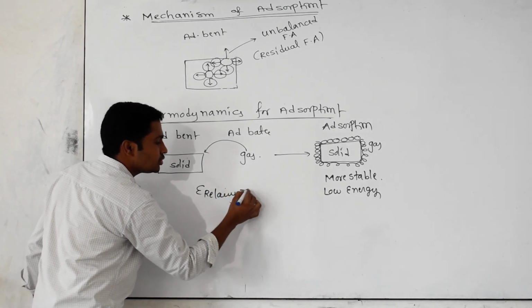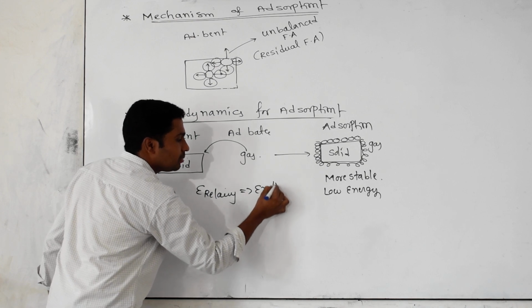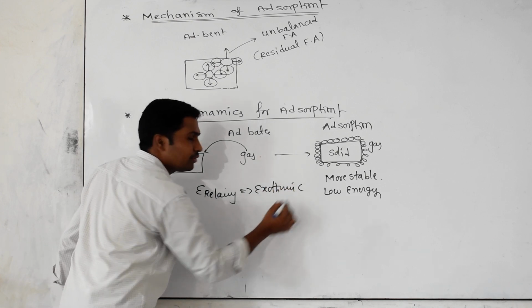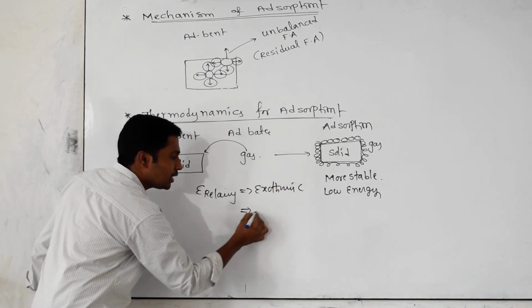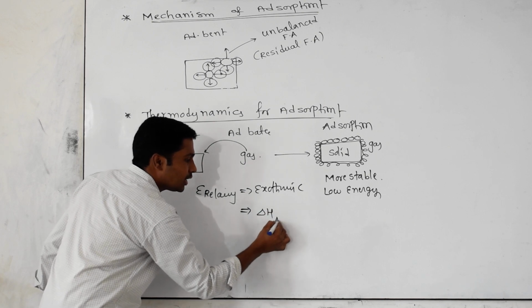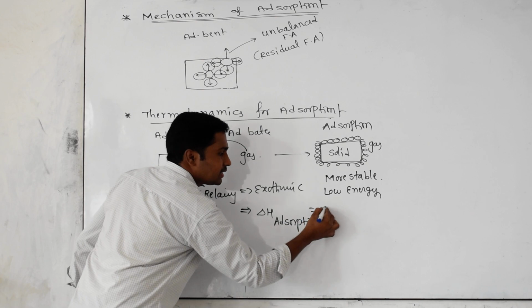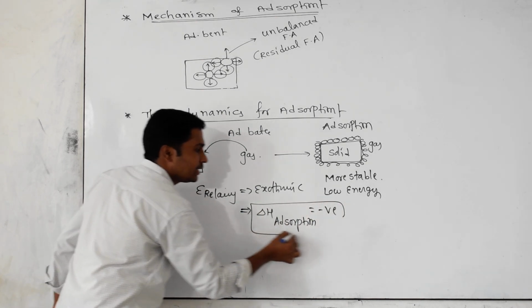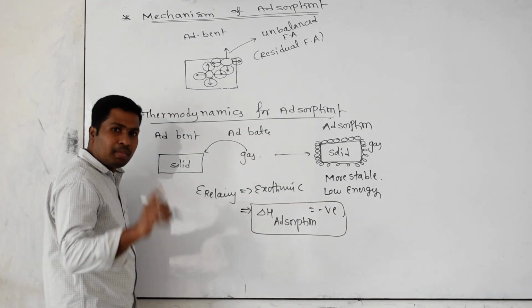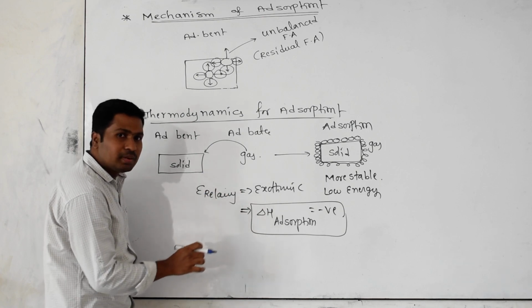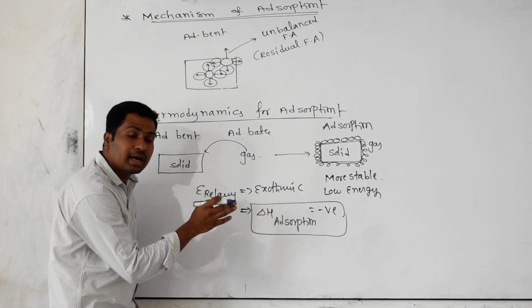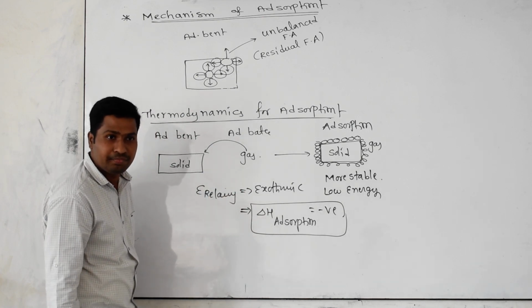Energy releasing process is called exothermic. Very good. Exothermic phenomenon means the enthalpy change for adsorption has what sign? Very good, it is negative. My question: according to this concept, will the phenomenon be favorable at high temperature or low temperature?